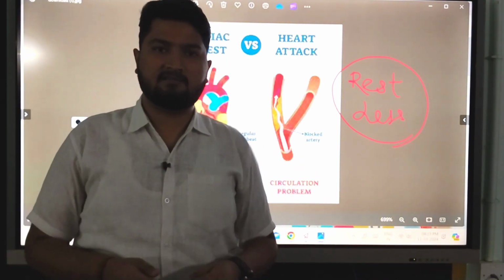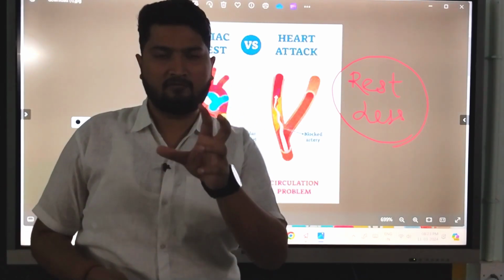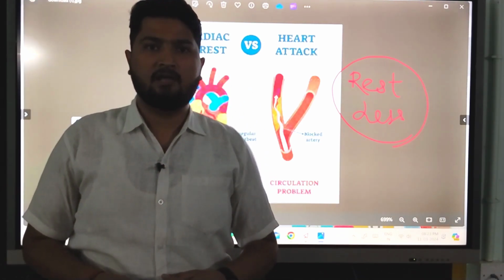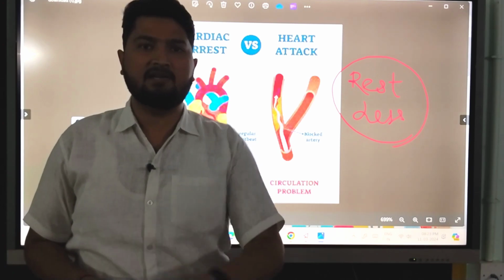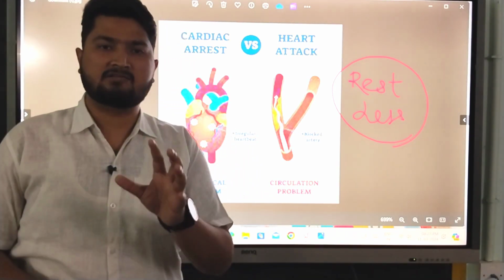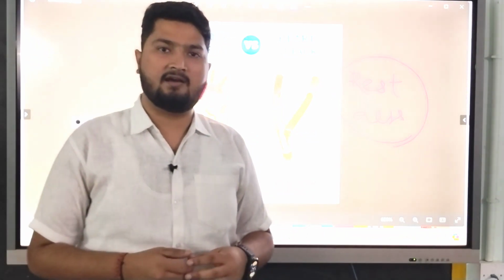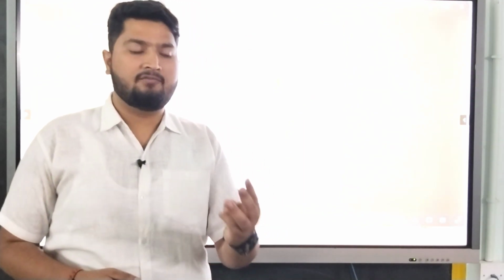Cardiac arrest is the same. When the wall of our heart is broken down and the heart suddenly stops beating, that complete stoppage of the heart is called cardiac arrest. These are three different medical terminologies found in medical history.